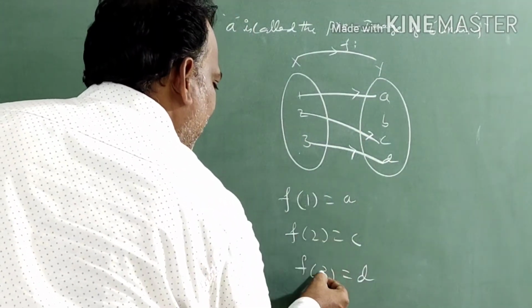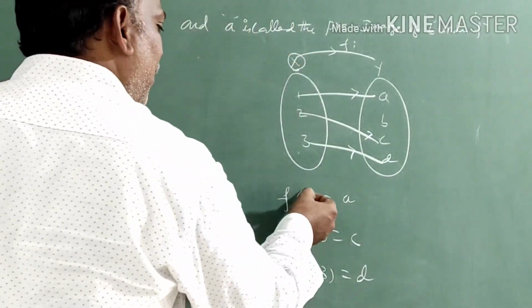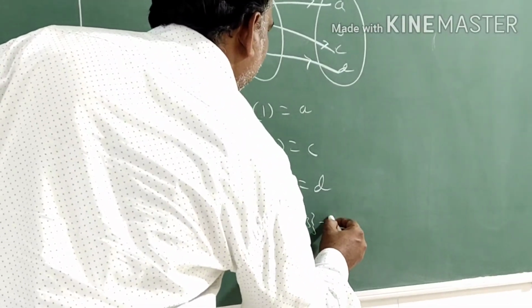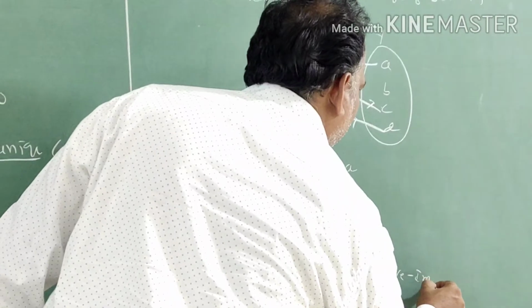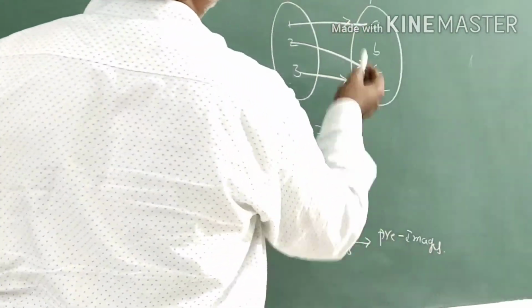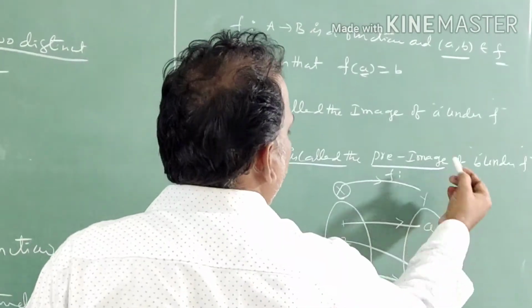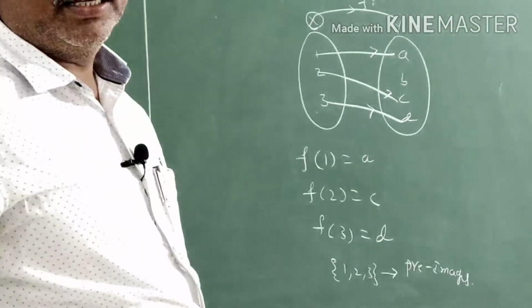Now this 1, 2, 3 is in the particular set x. So this set {1, 2, 3} are all called pre-images. You can see in the definition, a in f of a is called the pre-image. In that place we have 1, 2, 3. So they are called pre-images.